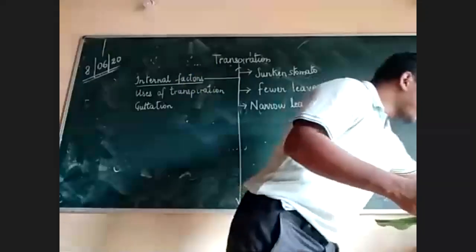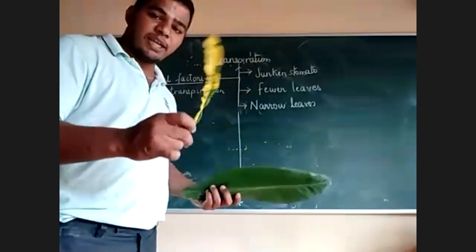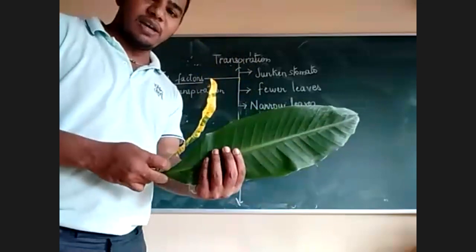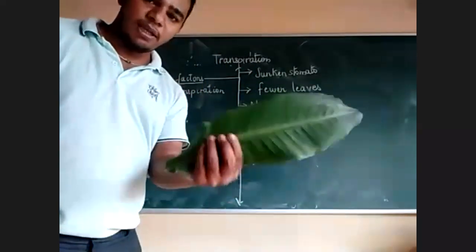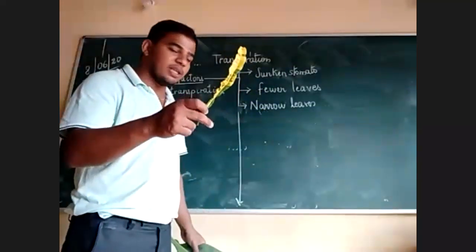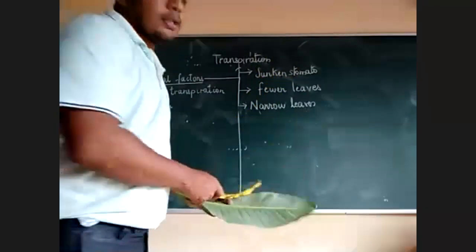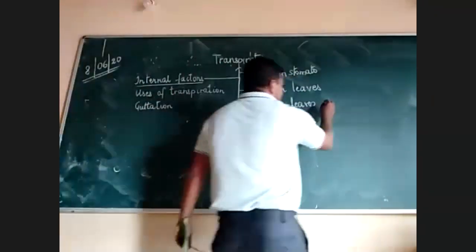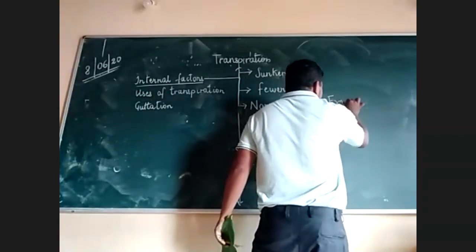Now, if you compare the rate of transpiration among these two, the leaf which is here is very narrow, and this is a broad leaf. That's why the rate of transpiration in this leaf will be more as compared to this leaf, because the leaf is very narrow. Okay. Now, in the book they have given an example which they can ask in the exam.